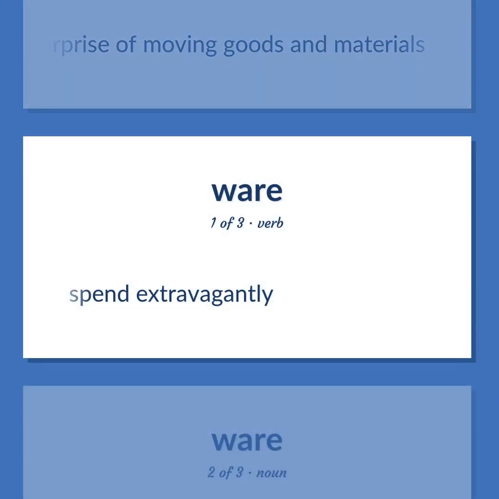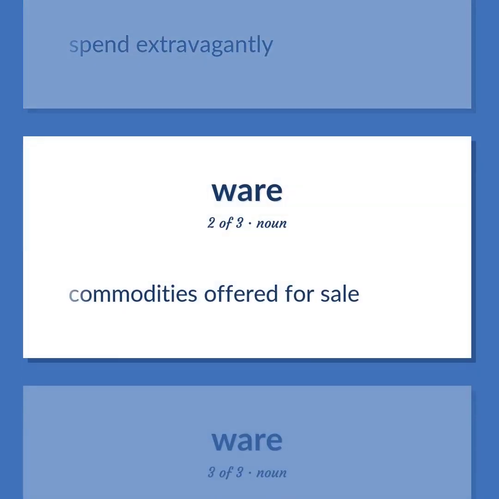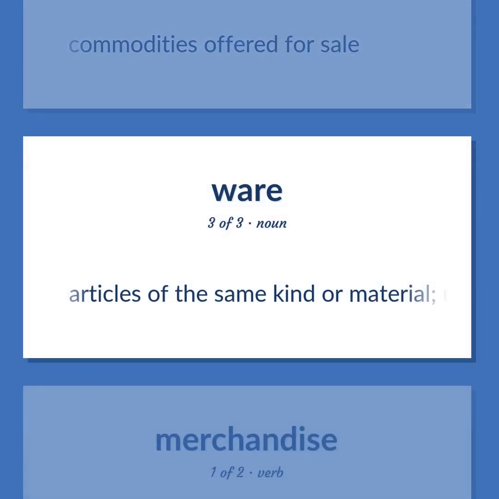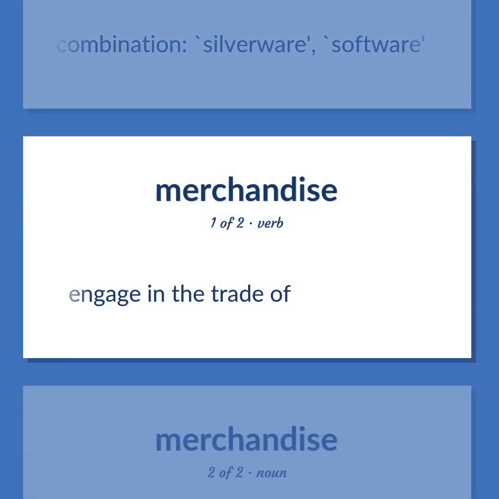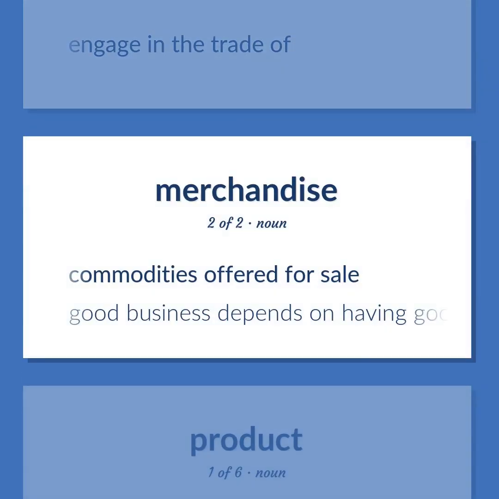Spend extravagantly. Commodities offered for sale. Articles of the same kind or material, usually used in combination, silverware, software. Engage in the trade of. Commodities offered for sale. Good business depends on having good merchandise.